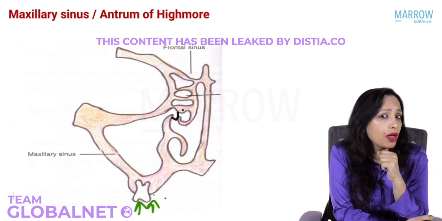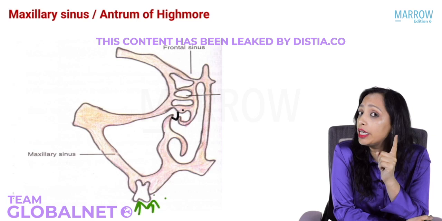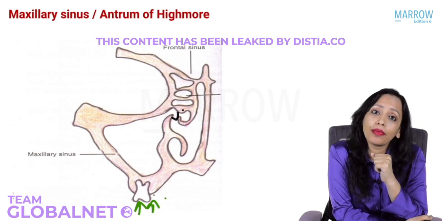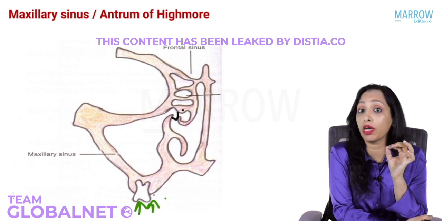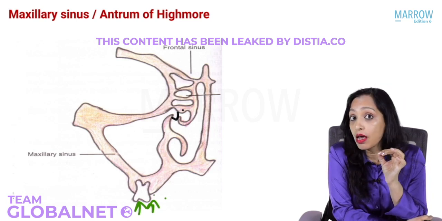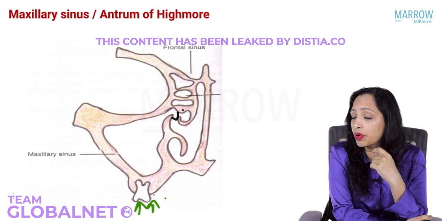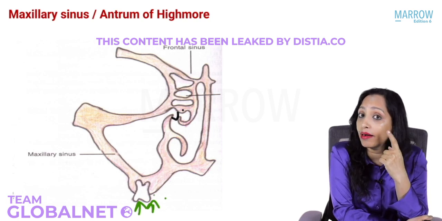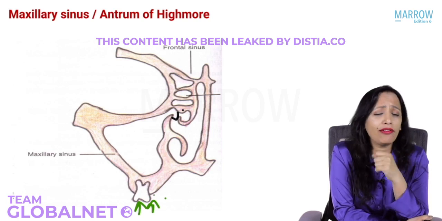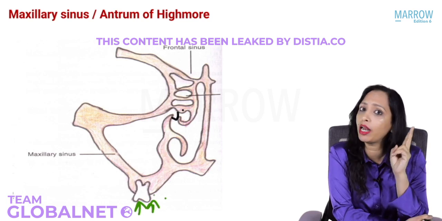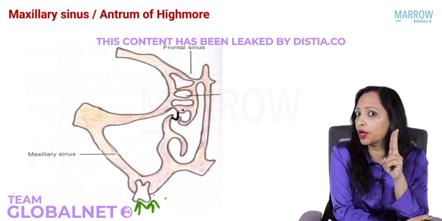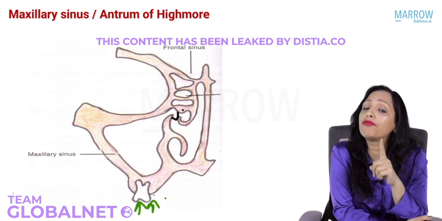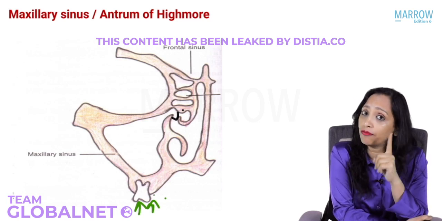Let me ask you. Extraction of which tooth can lead to an oroantral fistula? Yes, if you have a problem in which tooth, you will have to be very, very careful to choose your dentist, because if not properly done, it will result in an oroantral fistula. I will give you the hint. It is one premolar and one molar, lying together. Which one? Second premolar and first molar.